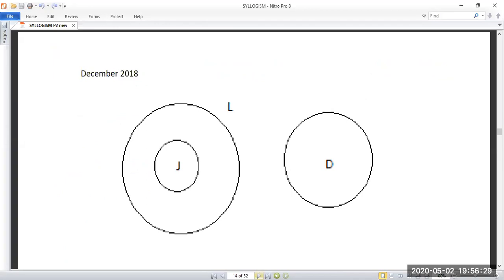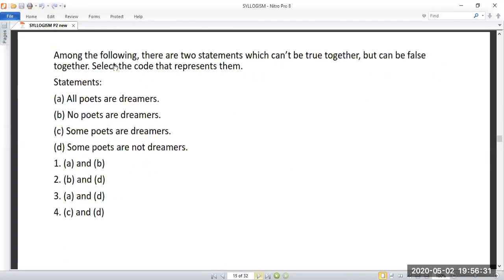So this is the only possibility. So the next thing. There are two statements. This is another model. There are two statements which can't be true together but can be false together. So for such problems you have to draw Venn diagrams for all these things.